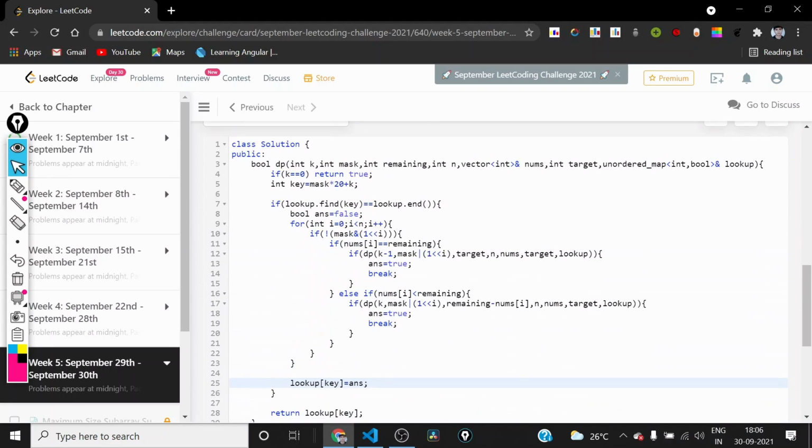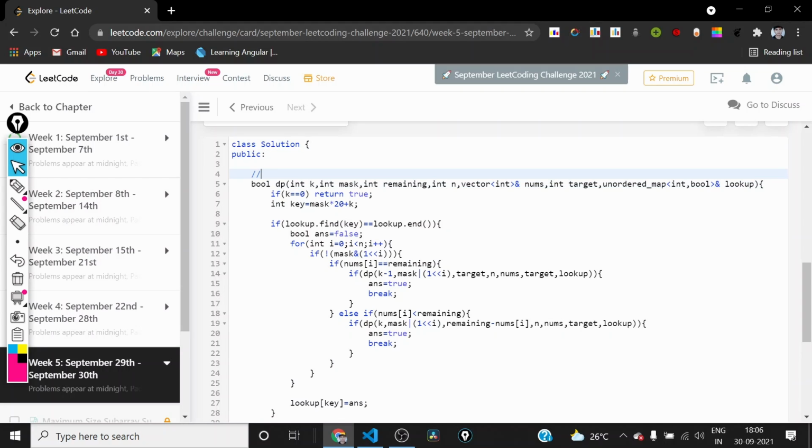So now let us talk about the time complexity. So we know that this remaining thing is dependent on this mask, so it is actually not contributing to the state. So there will be at most 16 values for this k. So the time complexity is actually k into the total number of masks possible. So the total number of masks is 2 to the power n. And we are actually using this for loop of n iterations here.